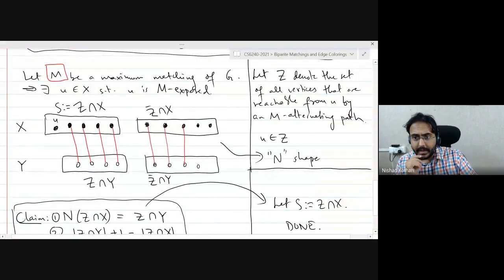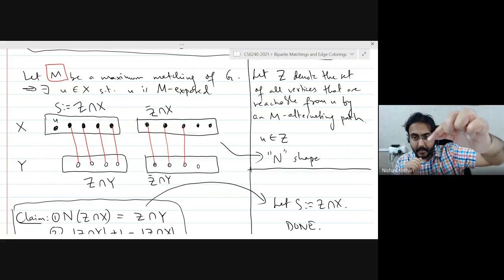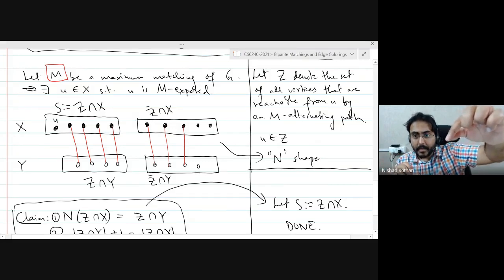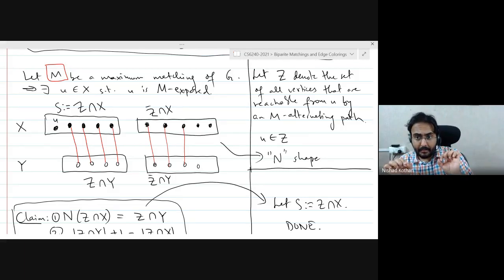Notice that this is what the matching is going to look like, because every time you reach a vertex in Z intersection Y, you will be able to take a matching edge to go back to Z intersection X. Right? I'm not writing out all the arguments, so I'll leave those details to you. So every time you get there, you will be able to take a matching edge to get to Z intersection X, which means that every vertex in Z intersection Y is matched with some vertex in Z intersection X. Right? And the vertices in Z intersection X, except for the vertex U, which is where we started our paths from, they are all going to be matched.